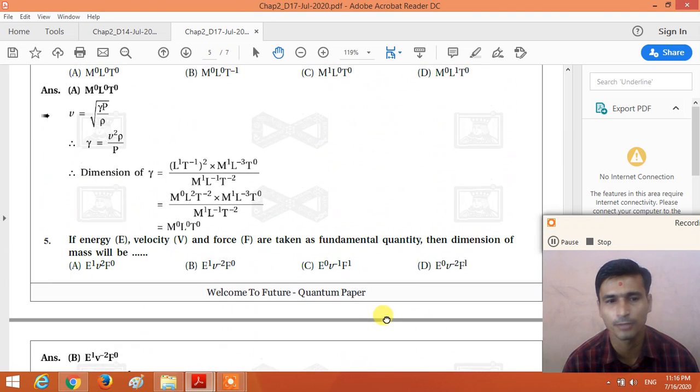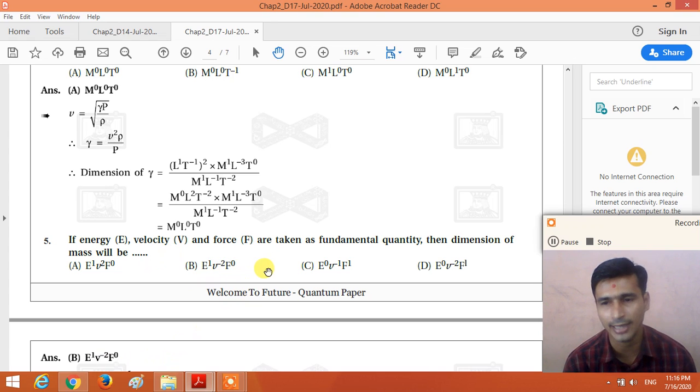Find the dimensional formula of mass, right? So here we take m equal to E raised to a, v raised to b and F raised to c. Put the dimensional formula of all the physical quantities, compare the power of MLT, you get three different equations, and calculate a, b and c. We get E raised to 1, v raised to minus 2 and F raised to 0. So the correct answer is E1, V minus 2 and F0.